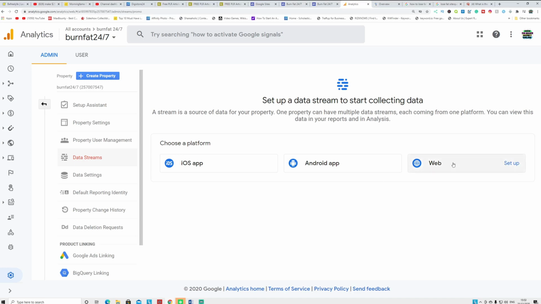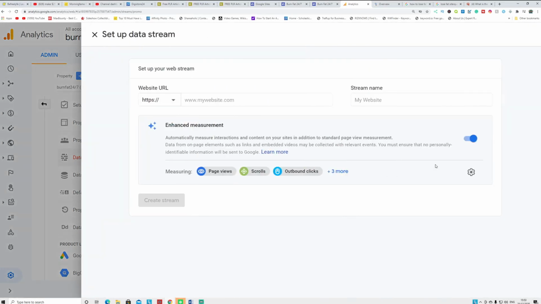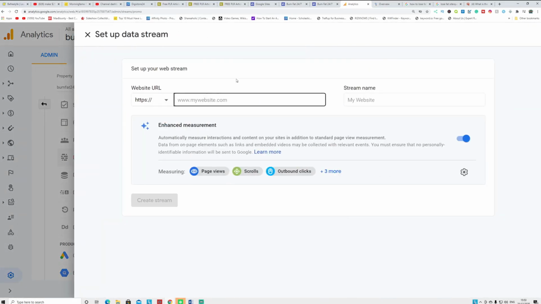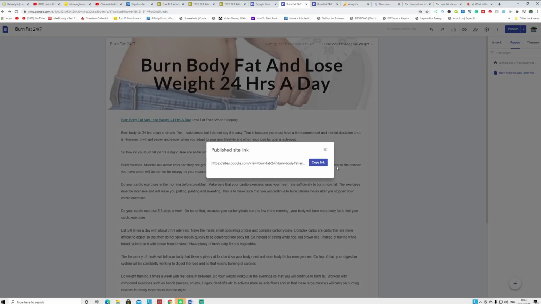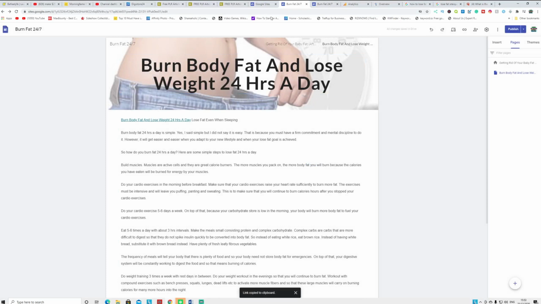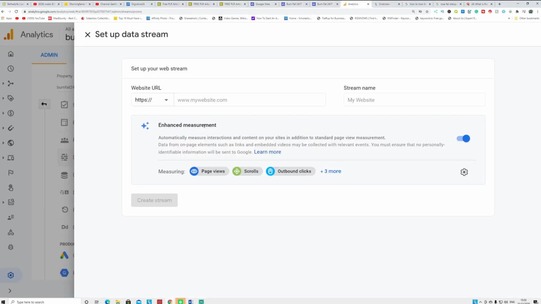Now you're gonna click which is the one, app or Android app. If this is a web, you're gonna click that. So you're gonna put the URLs here. Go to your Google site here, click this one, copy published site link, and this is your link. Copy that. What you do, go to Analytics, and you're gonna put it on here.